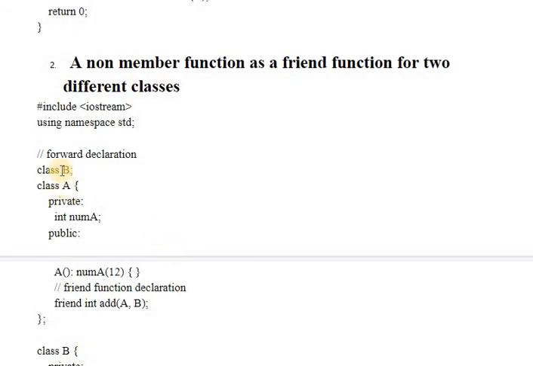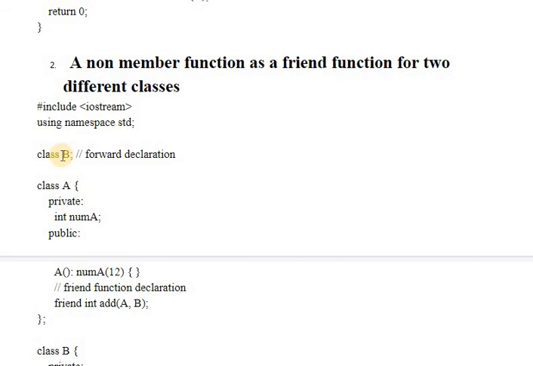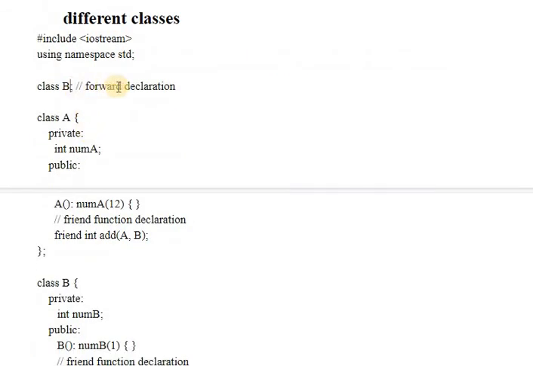This is called the forward declaration, because we are going to use the private members of B as well as A via a non-member function. add is a non-member function which neither belongs to A nor to B. That's why forward declaration is required: this add function takes 2 objects as arguments, one belonging to class A and one to class B. So the declaration of B must be there, so that when we add this friend declaration in class A, the compiler will not generate any error.